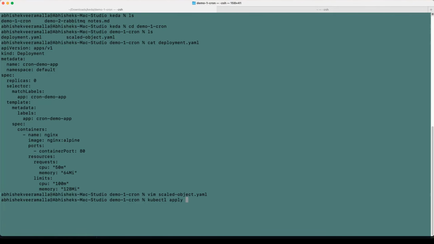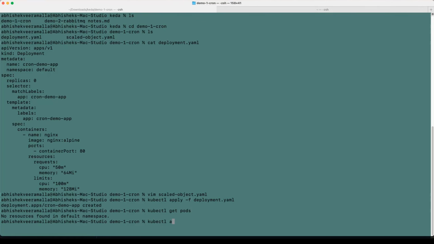kubectl apply -f deployment.yaml. Right now, let's see what is the pod count. kubectl get pods. There are no resources. Okay. Now let's do this. kubectl apply -f followed by the name, scaledobject.yaml. Before that, why are there no resources? If you look at the deployment manifest, this is the deployment manifest. I've defined the replicas as 0 because I want KEDA to take care of my replicas.